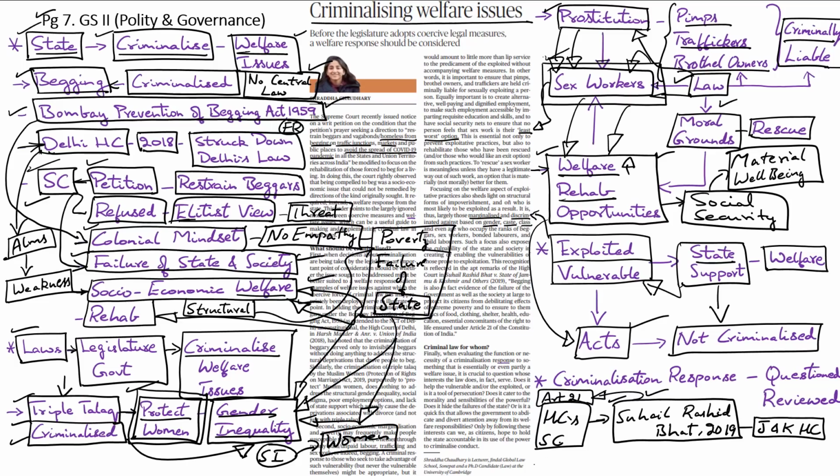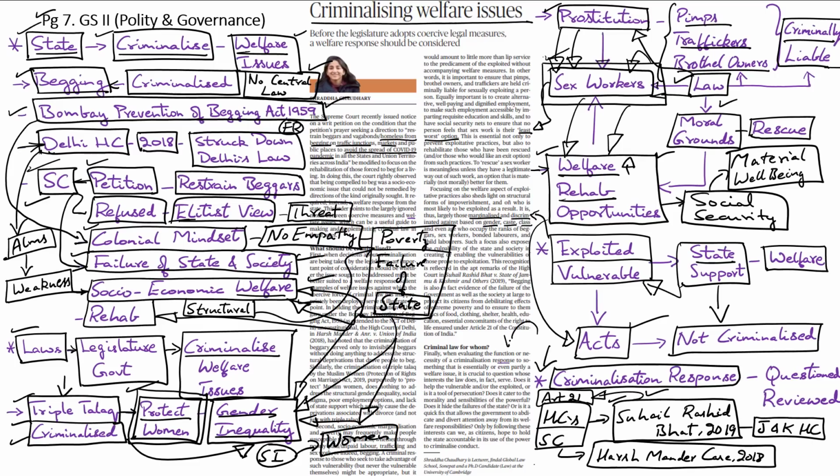Then even the Supreme Court in the Harsh Mandar case of 2018 had noted that criminalization of beggary served only to make beggars invisible without doing anything to address the structural deprivations that are driving people to beg. So this leads the writer to question the criminalization response of the state, and hence calls upon the government and the legislatures to question and review the laws that they are enacting.